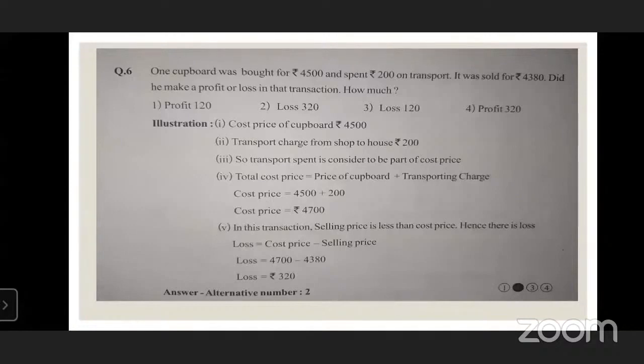In this transaction, selling price is less than cost price. Hence, there is a loss. So loss is equal to cost price minus selling price. So loss is equal to 4,700 minus 4,380. That is 320.